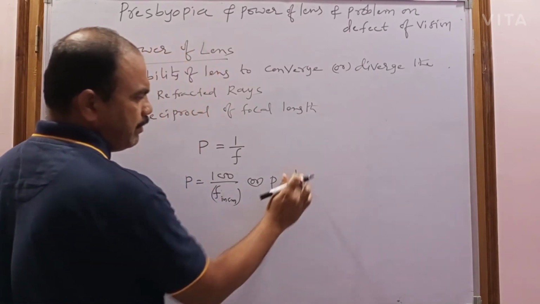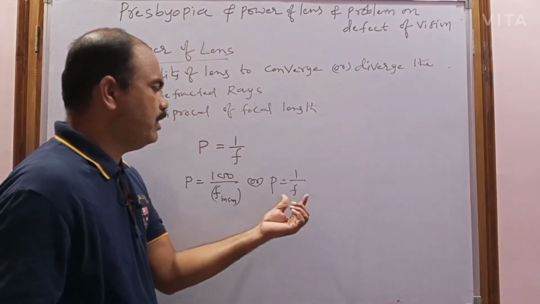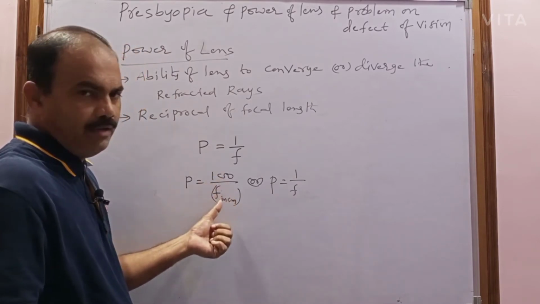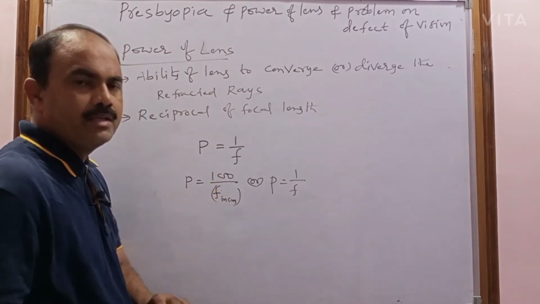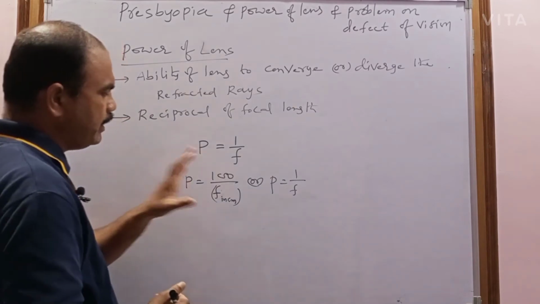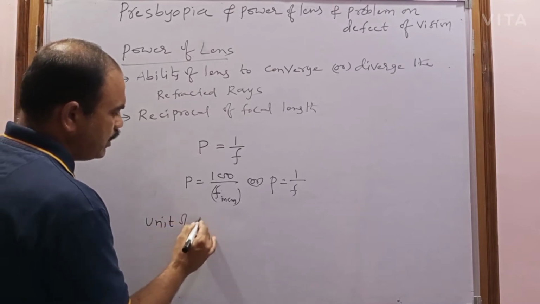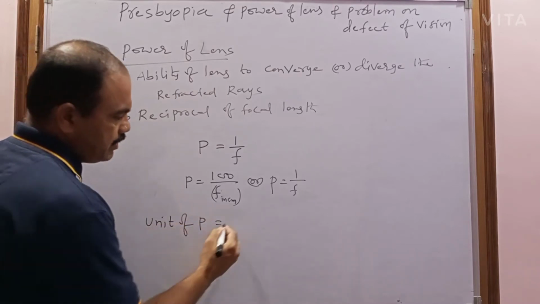We use this formula, 1 by F, if the focal length is measured in meters. When we use 100 by F, the focal length is measured in centimeters. Now coming to the unit: the unit of power is the diopter.